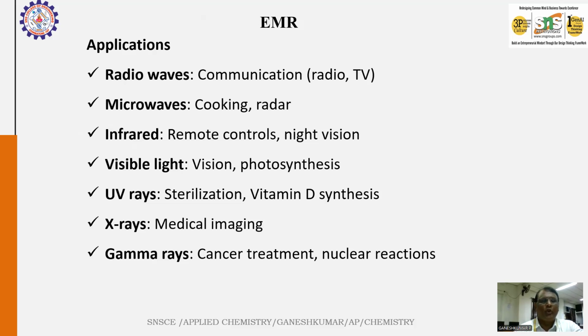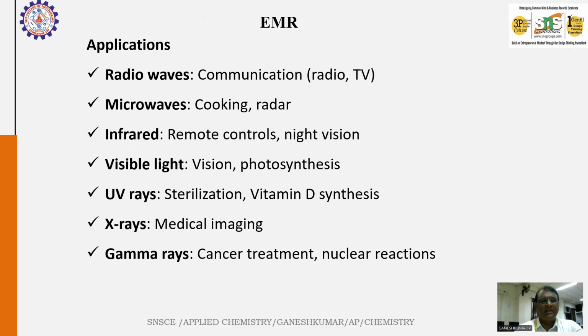Microwaves are involved in cooking and radar devices. Infrared is used in the remote controls we use at home and in night vision cameras. Visible light is the light available from the sun, used for photosynthesis by plants, and humans have vision through visible light, because we can't sense infrared and UV with our normal eyes.